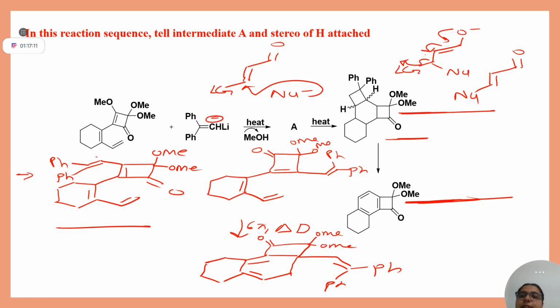4 plus 2 cycloaddition. Then you will get a six-membered ring fused with your six-membered ring and two four-membered rings, right? Can you do this by yourself so that you can learn? I have given you enough hint. From this intermediate, how will you go to here? Think about that.